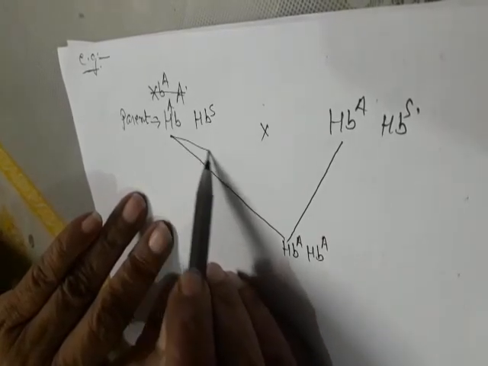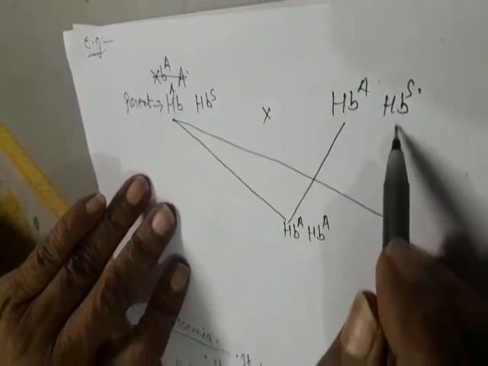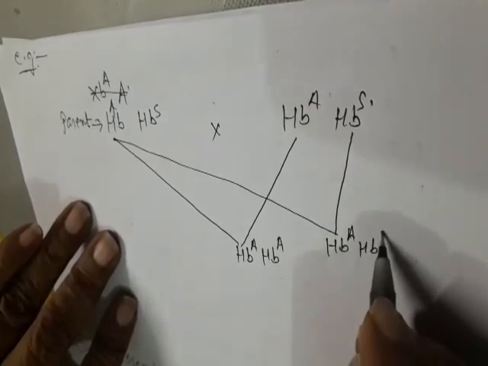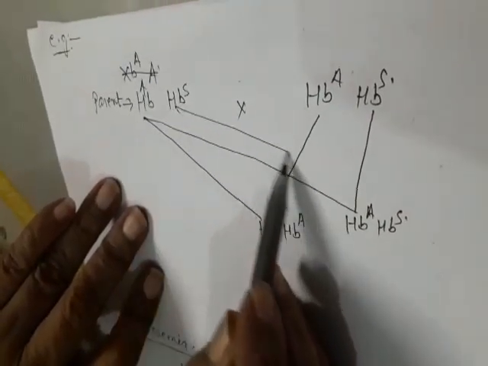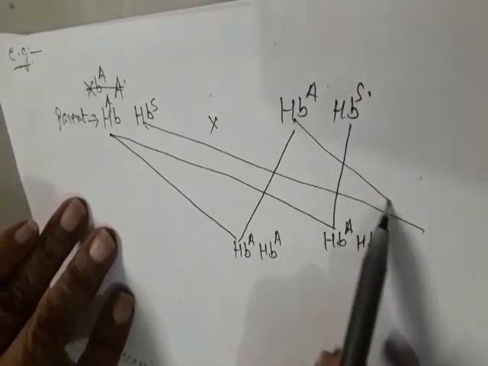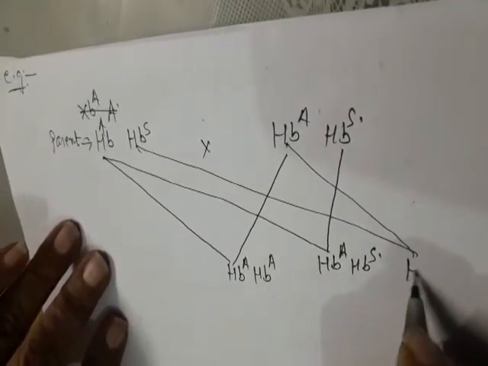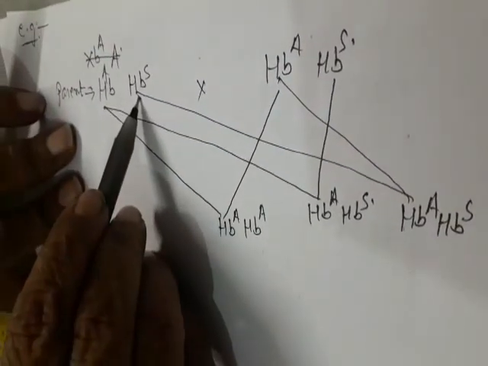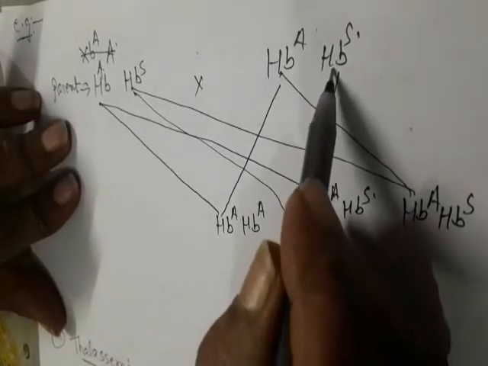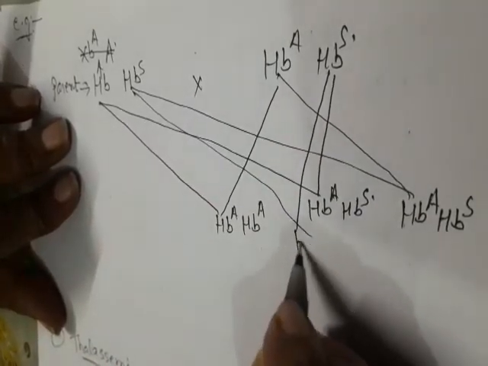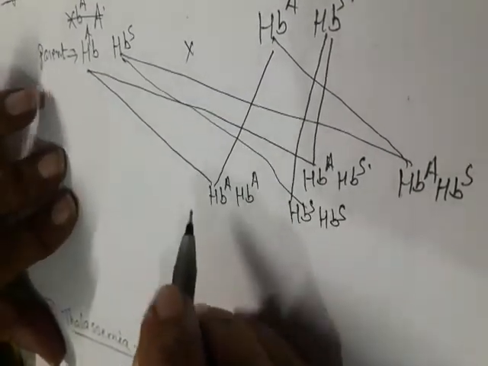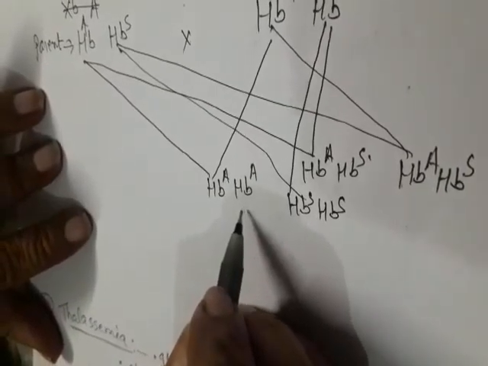Then HBA fused with HBS, HBA HBS. Then HBS fused to HBA, then HBA HBS form. HBS and HBS fused, HBS HBS.